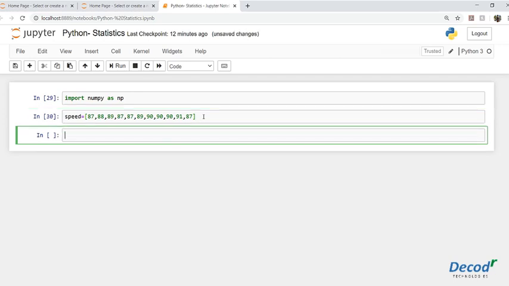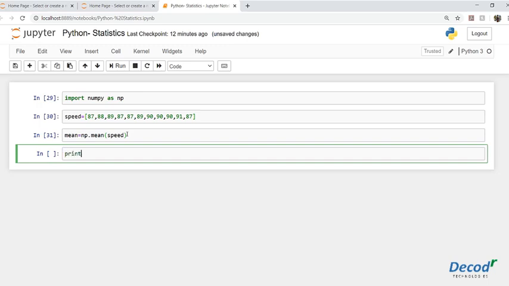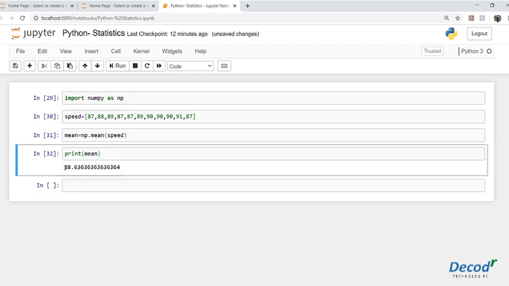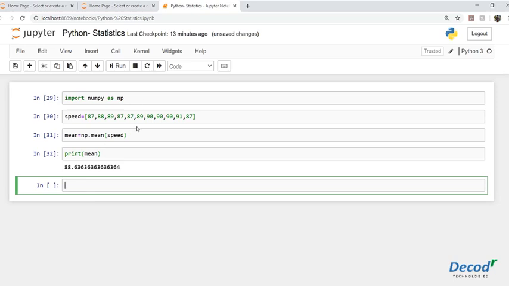Now, in order to find the mean of this list, we will first create a variable named mean, equal to np.mean. This .mean is nothing but a method of the numpy module which gets the mean from this list, and we'll pass in speed. And then let's say print mean. So the mean value is 88.63, as we can see here. That is the average of this list.